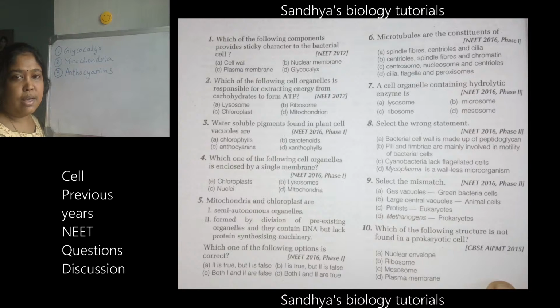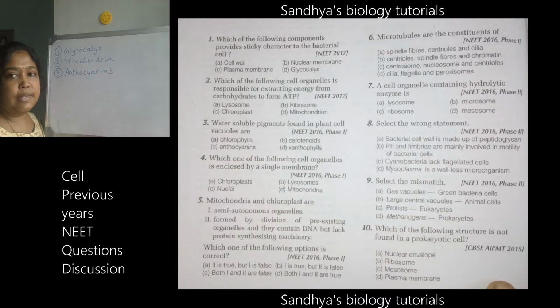For the fourth question, I'll give you the time. Which one of the following cell organelles is enclosed by a single membrane? So type the answer for this. Yes, very good. It's visible. Very good. And try to answer the fourth question. I'll give you time for each question, 30 seconds like that. Within that, you have to do it.